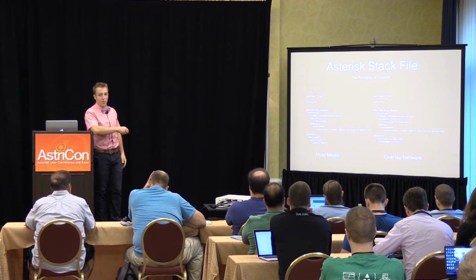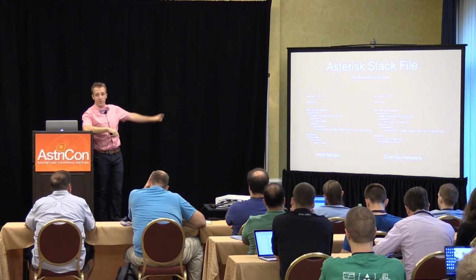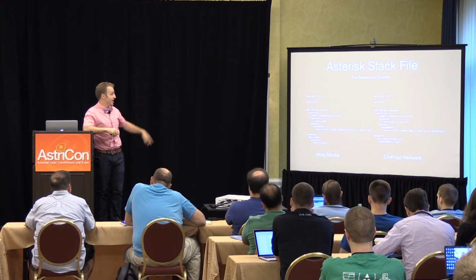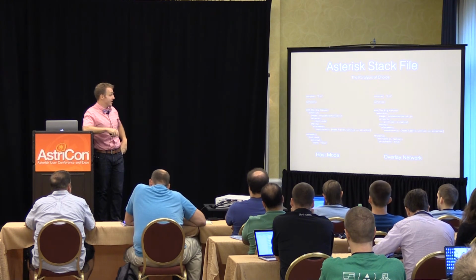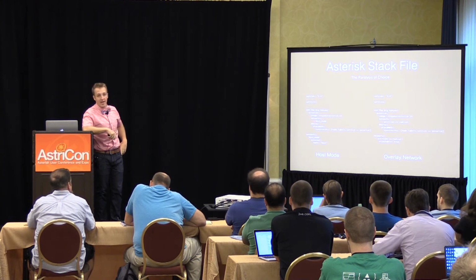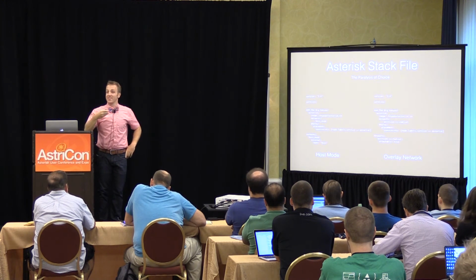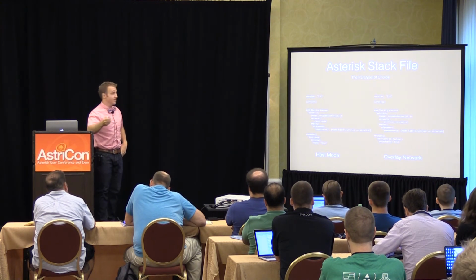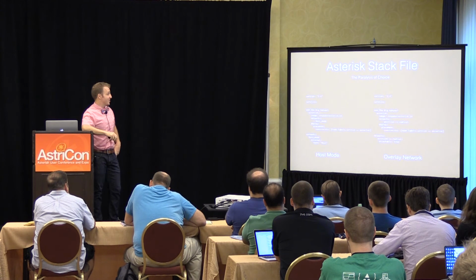Fortunately, as of about 3 or 4 weeks ago, you couldn't actually do this host mode inside of Swarm. You had to set it up externally and then just reference it like we're going to in a minute. They added this in 3.3, I think, in the beginning of the month or last month. They added the ability to actually do a host mode external network that you could then deploy as. And what it means basically is you just go to the node that you want to deploy Asterisk on, say run this in host mode, and then off you go. And that's great. I mean, this is the kind of thing that they've been looking for.